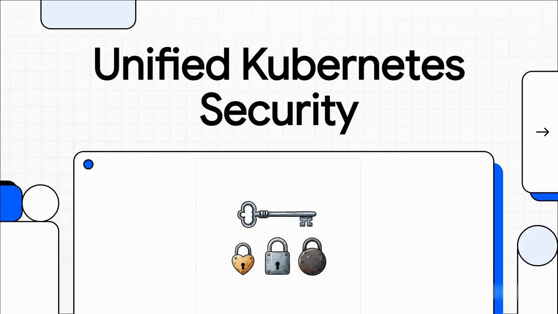Hey everyone, so if you're an architect or developer in the Kubernetes world, you know that security is everything. But what happens when your clusters are spread out across AWS, Azure, and GCP? Yeah, things can get messy, and they get messy fast. Today, we're going to build a really simple but powerful blueprint to get unified security, and it won't matter one bit where your clusters live.